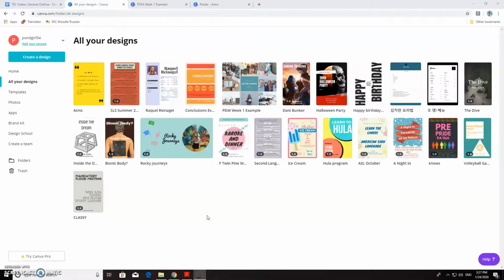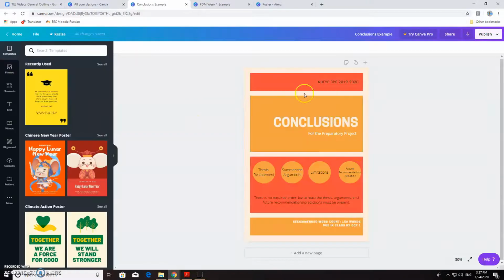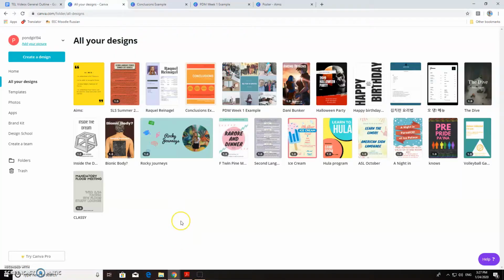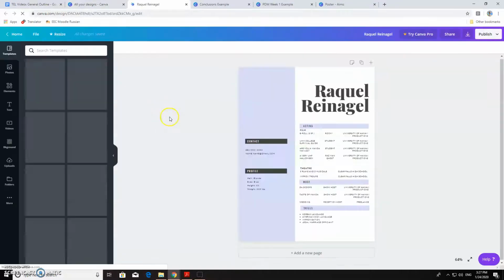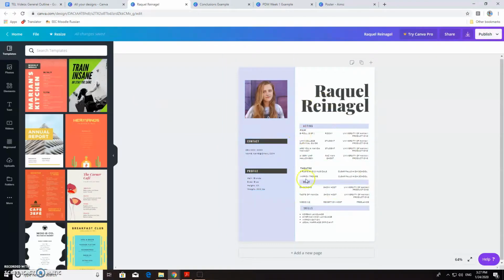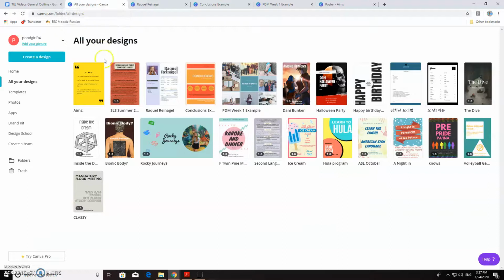This can also be used for creating materials. I've created a little poster of conclusions, things that I thought my students might need for their conclusions. Additionally, if you're looking for a resume builder, you can make a resume or CV here. This is an acting resume that I once had. And the list goes on. So this can be used both in your work life and also for students in class.